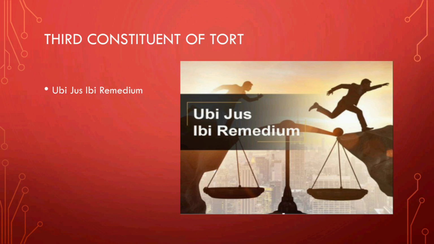Civil injury is a tort, but not all civil injuries are considered a tort. And for this, tort has evolved a maxim, ubi jus ibi remedium, which means that for every wrong the law provides a remedy.